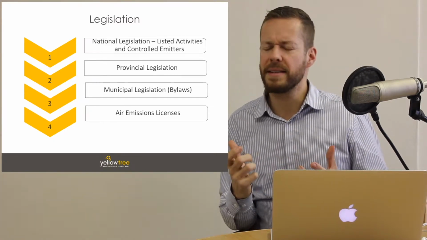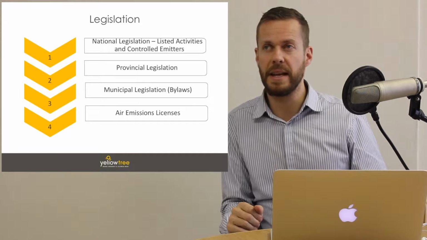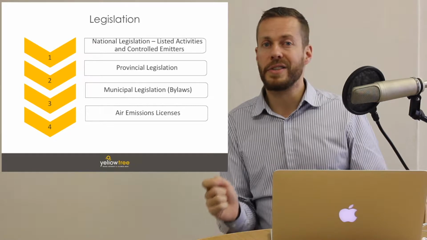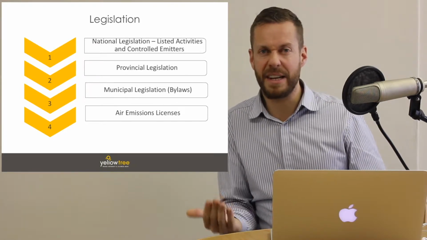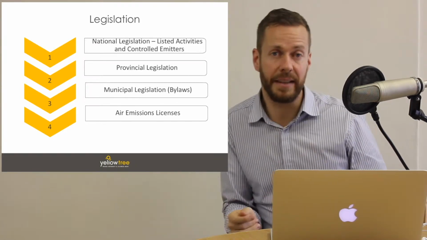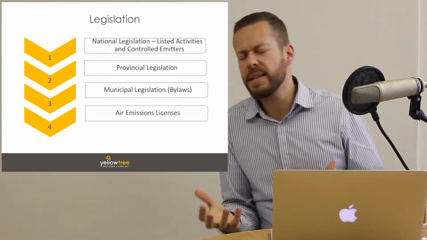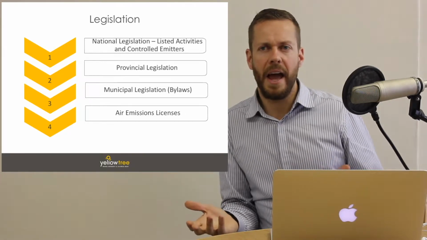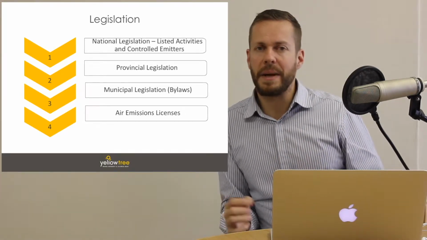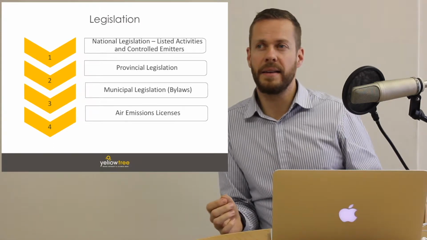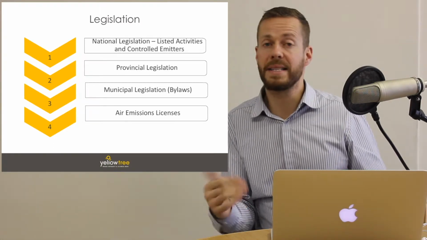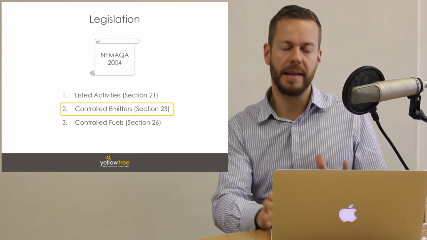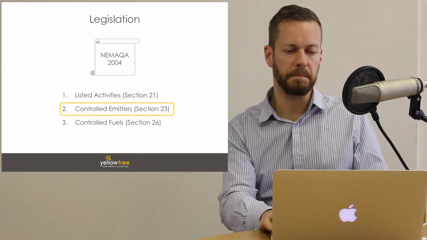And so what we see is that every air quality officer has the prerogative under Section 36 of NEMAQA and 42(2)(b) to prescribe limits for a site that are actually stricter than the municipal, provincial, and national legislation. In the South African context, most air quality officers are understanding, and they usually go with the national limits. But in specific incidences and in specific areas, they might impose stricter limits if they feel that there's a risk to human health. All right, let's look at controlled emitters.